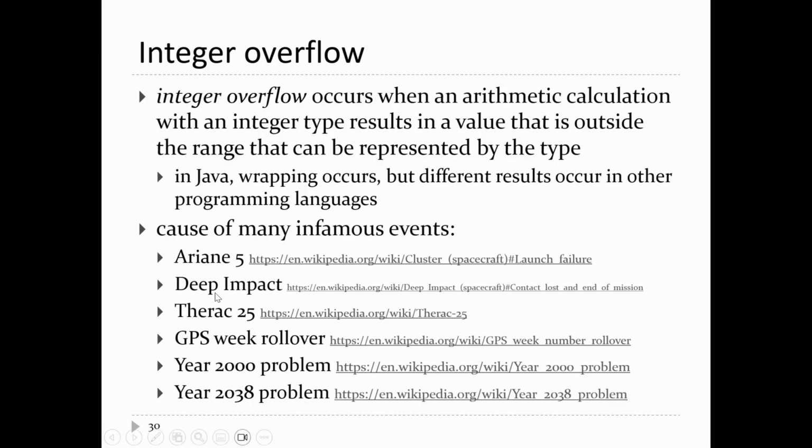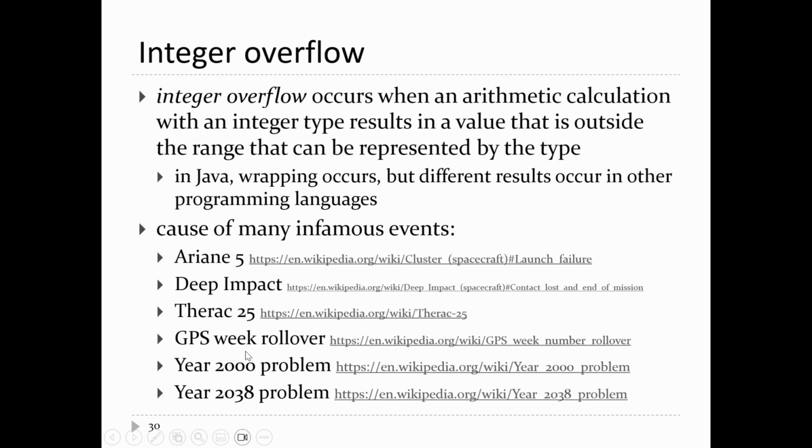What else here? Deep Impact was a NASA mission to land a satellite, well, not land, to crash a probe onto an asteroid. That also ultimately ended up failing because of integer overflow. Therac-25 is a Canadian story. It ended up killing several people. It's a medical device. It had many problems with it. One of them was integer overflow.